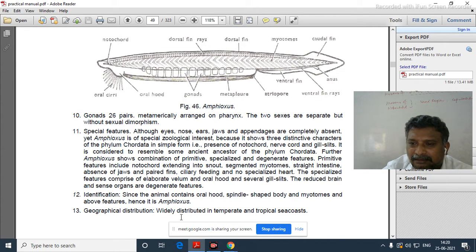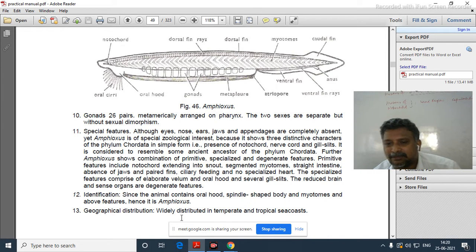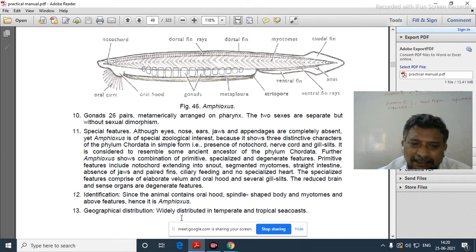Identification. What are the characteristic features by which we can say that it is Amphioxus? Since the animal contains an oral hood, a spindle-shaped body with myotomes, and a number of gill slits, presence of all these characters, we can say that it may be Amphioxus.